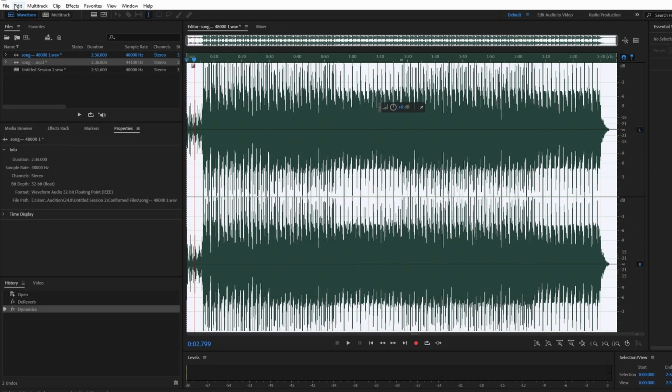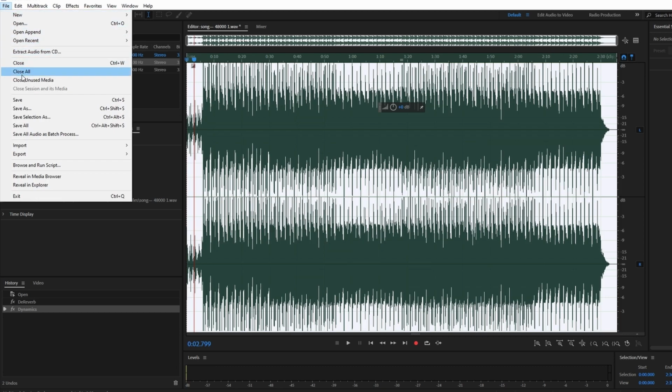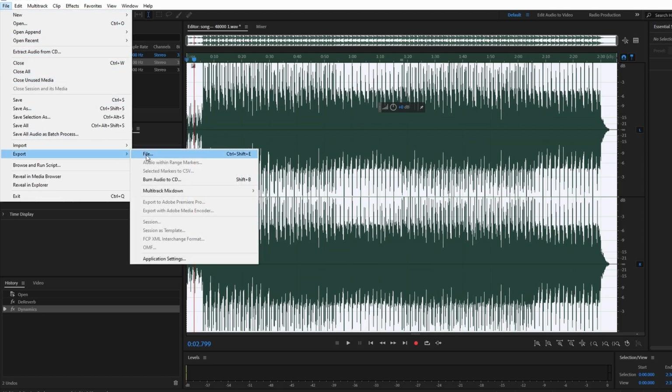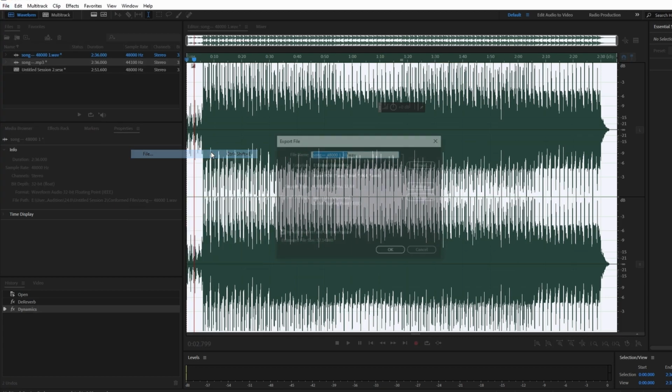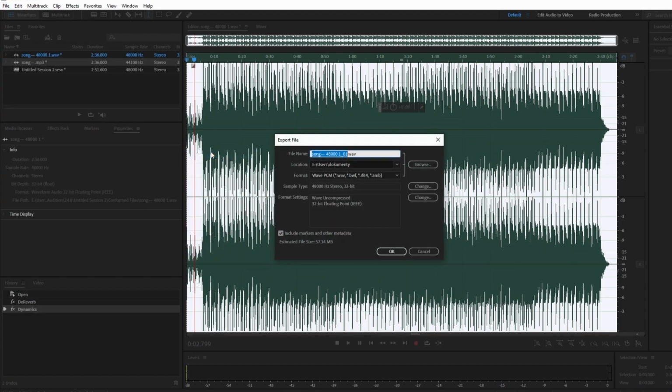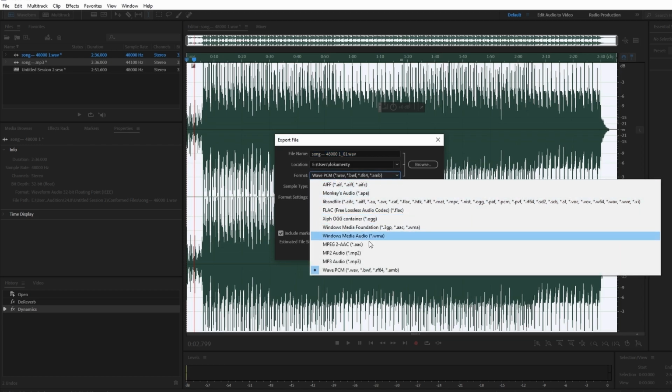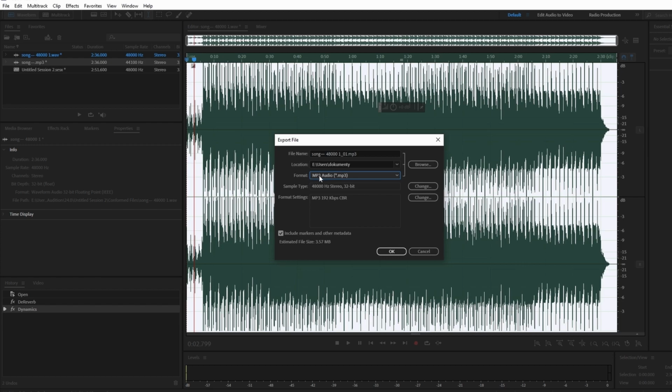In the waveform view, navigate to File and then Export, and select File, or use the shortcut Ctrl-Shift+E. In the Export window, change the file name and save location. Click the arrow icon next to Format and choose MP3 Audio from the drop-down menu. Keep the sample rate and format settings as they are. You can see the estimated file size before exporting.